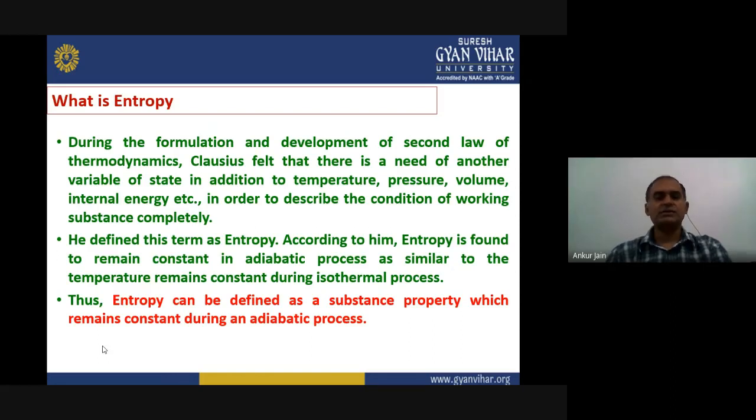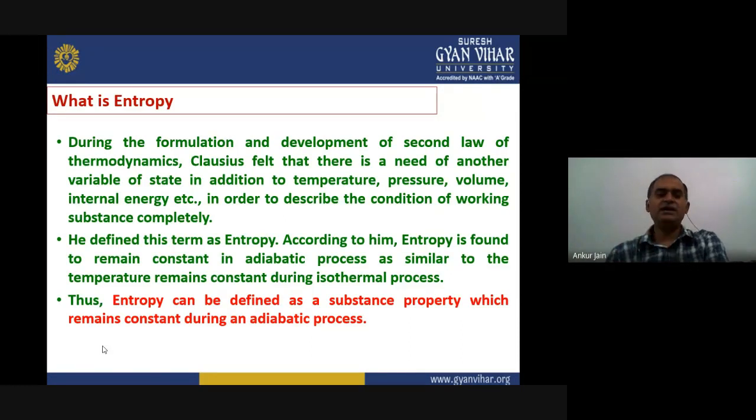According to Clausius, entropy was found to remain constant in an adiabatic process. This is quite similar to temperature in an isothermal process. You know, in an isothermal process, the temperature of the system remains constant. Similarly, in an adiabatic process, entropy remains constant.